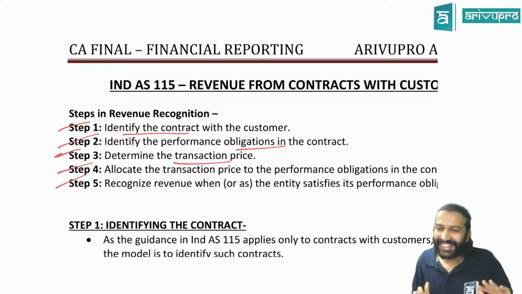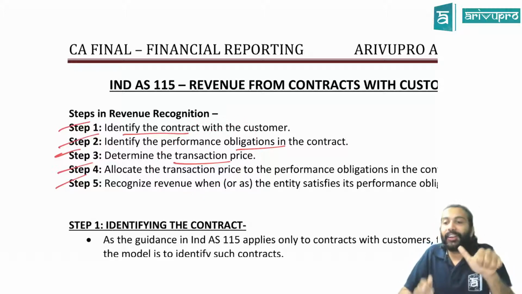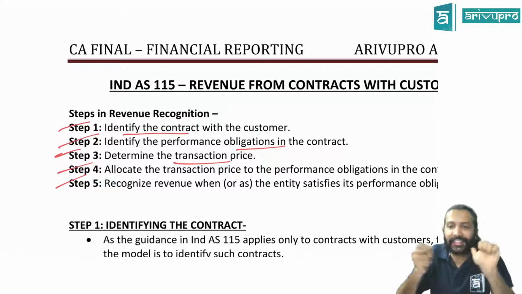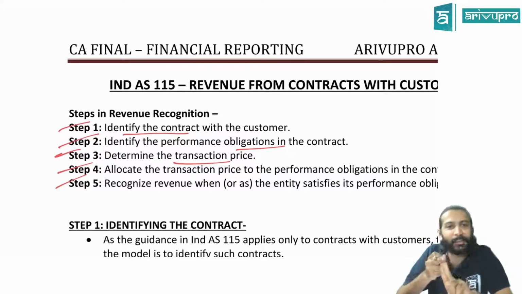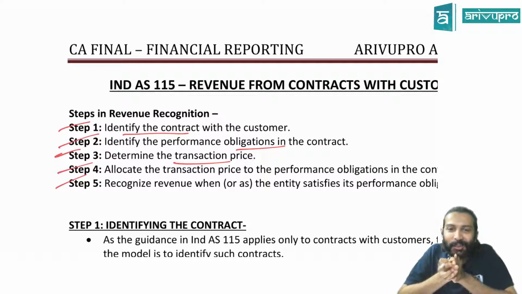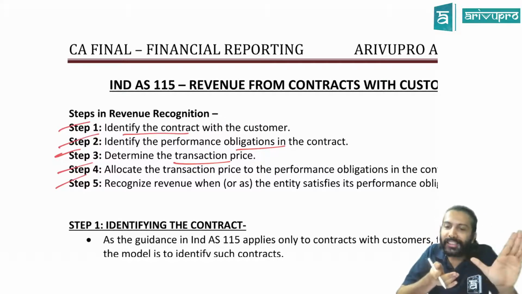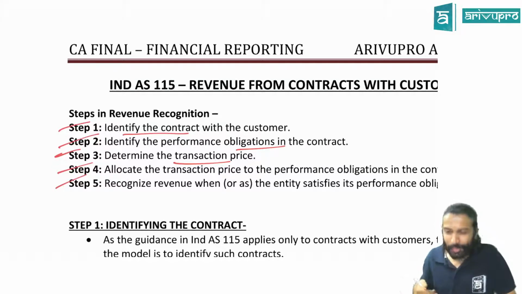Can we start? You saw the steps now. You have to remember them anyway. First step is identifying the contract. Second, identifying the performance obligation. Third, determining the transaction price. Fourth, allocating the transaction price to the performance obligation. Last step, recognize the revenue when performance obligations are satisfied. Done now? Still didn't come? No problem. These steps only we're going to learn.